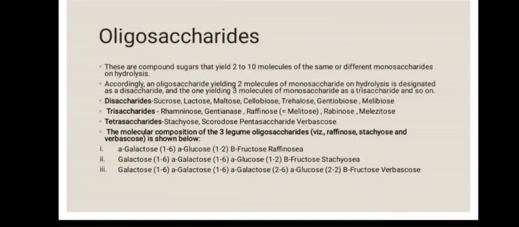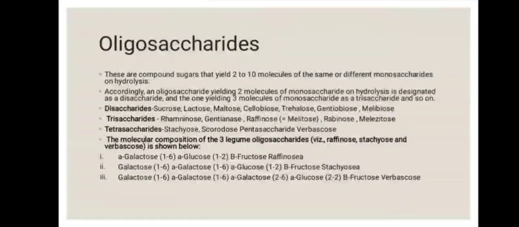Oligosaccharides. These are compound sugars that yield 2 to 10 molecules of the same or different monosaccharides on hydrolysis. Accordingly, an oligosaccharide yielding 2 molecules of monosaccharides on hydrolysis is designated as a disaccharide, and the one yielding 3 molecules of monosaccharides as a trisaccharide, and so on. Disaccharides: sucrose, lactose, etc. Trisaccharides: raffinose, gentianose, etc. Tetrasaccharides: stachyose, and other examples.